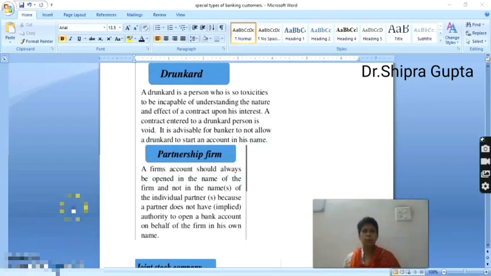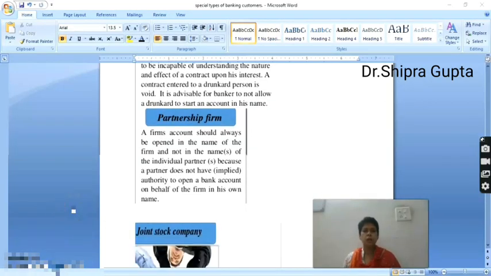Then next, partnership firm. A firm's account should always be opened in the name of the firm and not in the name of an individual partner, because a partner does not have authority to open a bank account on behalf of the firm in his own name. In partnership, they are known only by the partnership firm name.